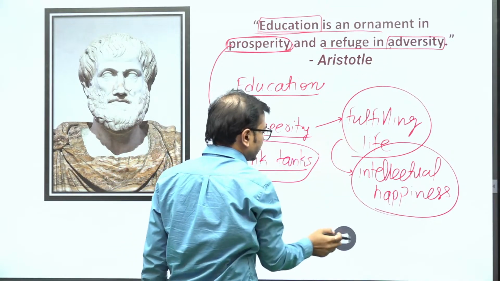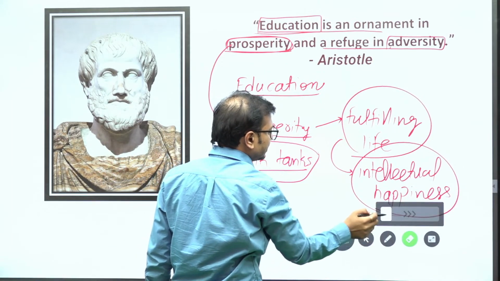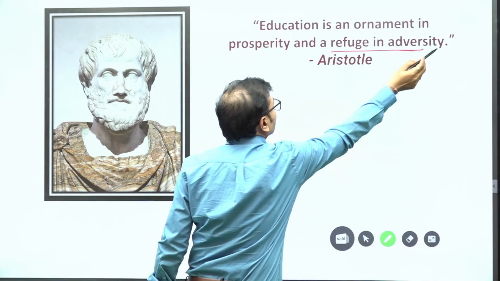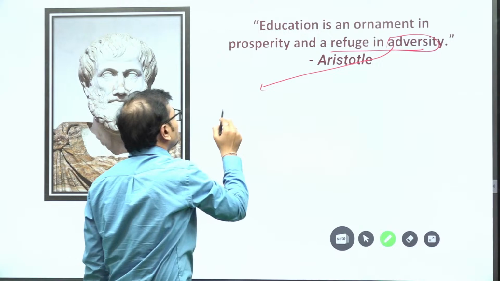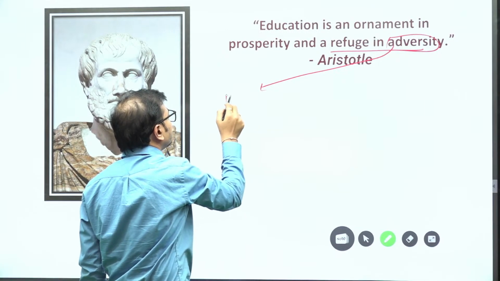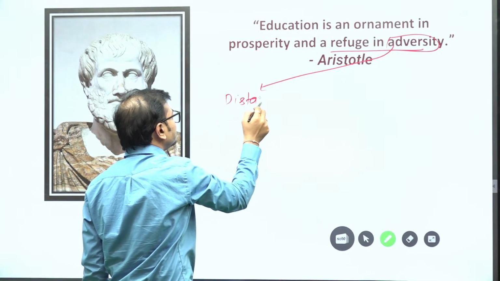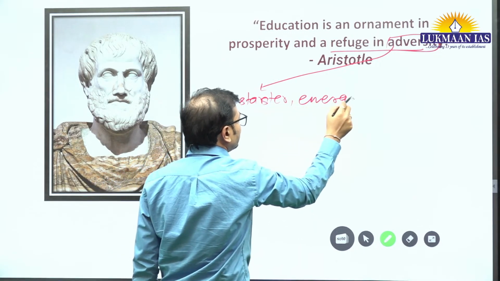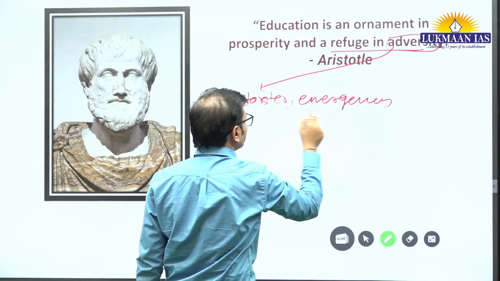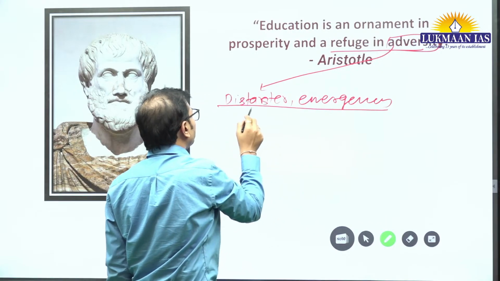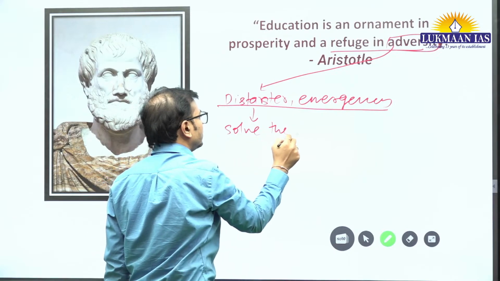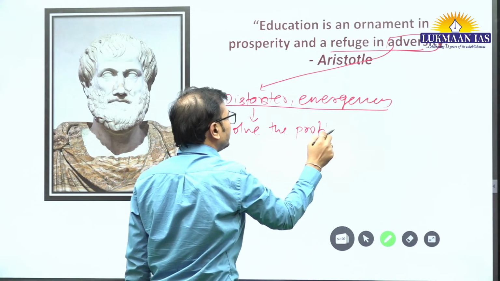Now, a refuge in adversity. Why are we saying this? Adversity, we can take the example of any kind of disaster or emergency situation. In such an emergency situation, education or educated people will try to solve the problems that society and country are facing.